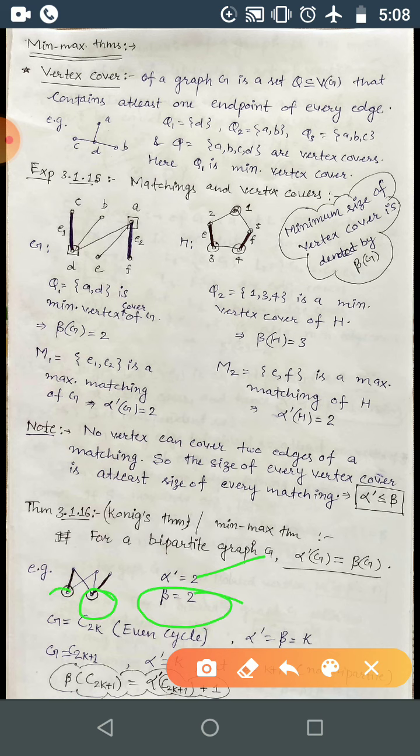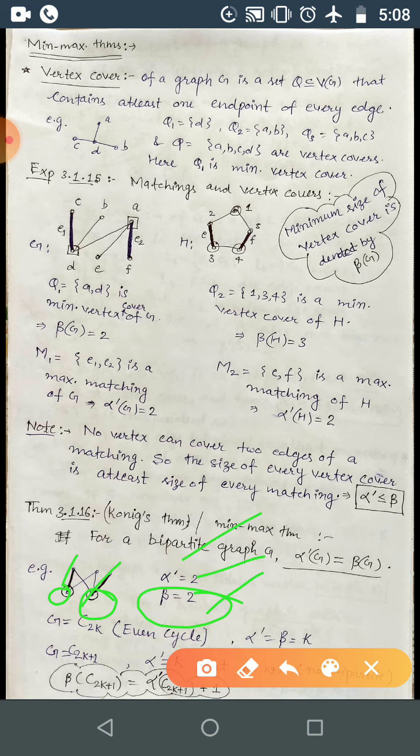So the minimum vertex cover is beta, and you are getting 2. For the maximum matching, you can take exactly one edge incident with every vertex of a minimum vertex cover. So here you can take only 2.